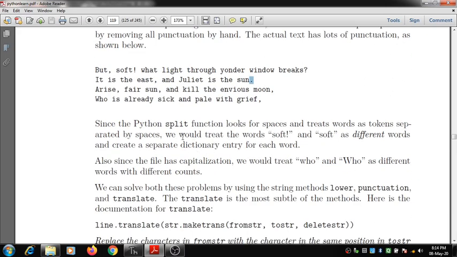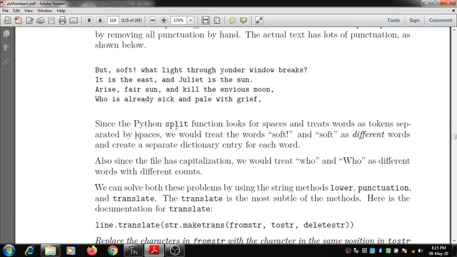There are another few things. If I have a word called who, where w is capital, and there is another similar word who where w is small, then we have to treat these two words as separate ones, where one word contains w as capital and another word contains w as small. So we have to treat these two words separately.